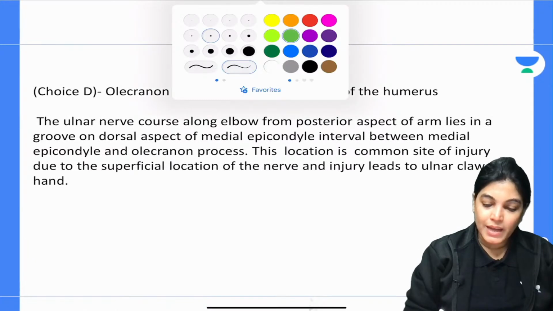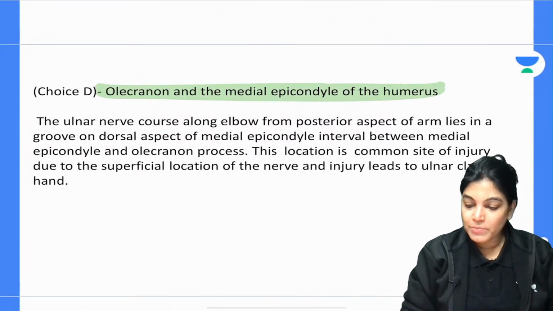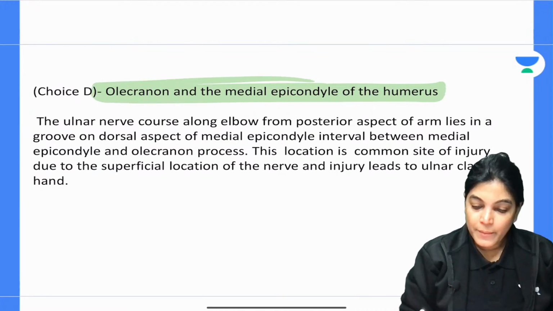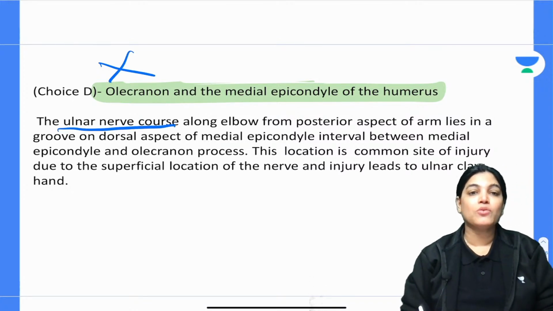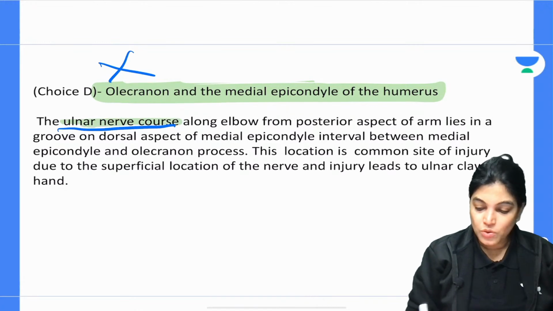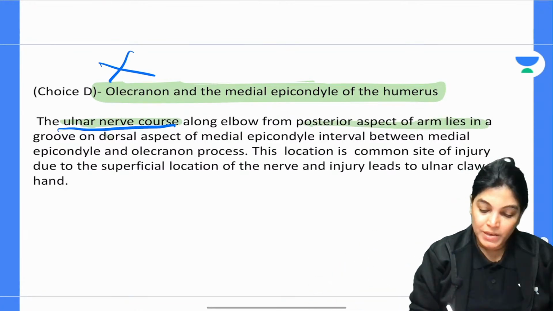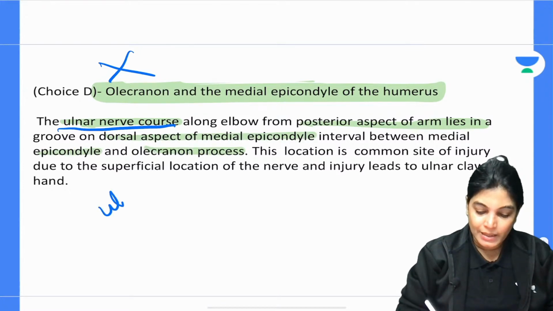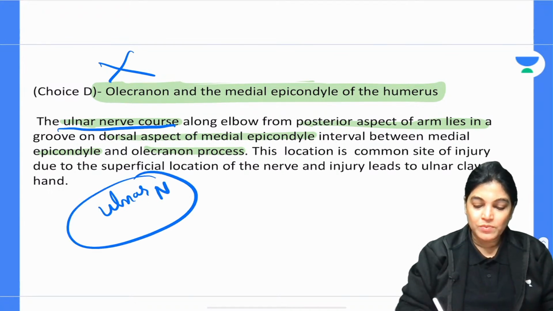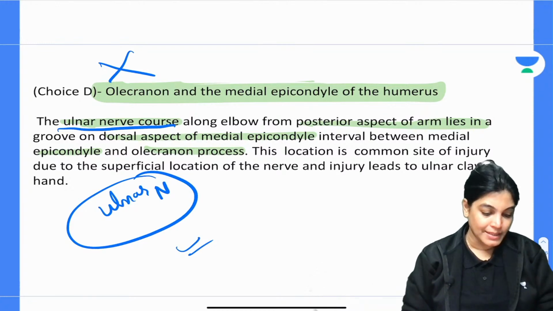Now, the other option, the olecranon and medial epicondyle of humerus, is also the wrong answer. Why? Because this is again related to the ulnar nerve. The ulnar nerve courses on the posterior aspect of the arm and is related to the dorsal aspect of the medial epicondyle, between the medial epicondyle and olecranon process. I have completed the ulnar nerve, and this is the course of the ulnar nerve, not the median nerve. So it is not the right answer.